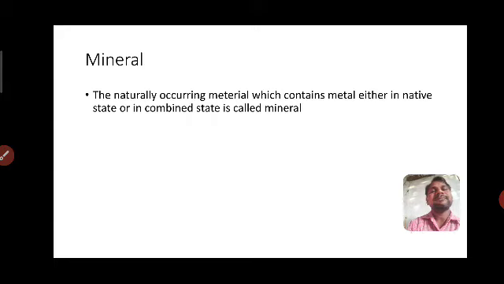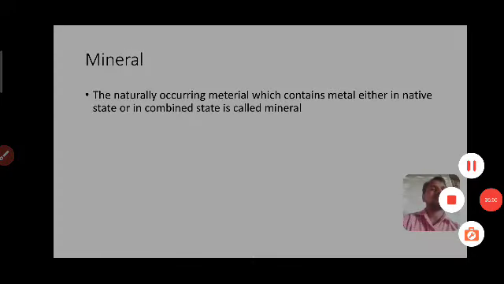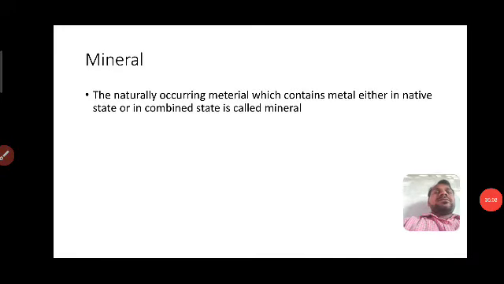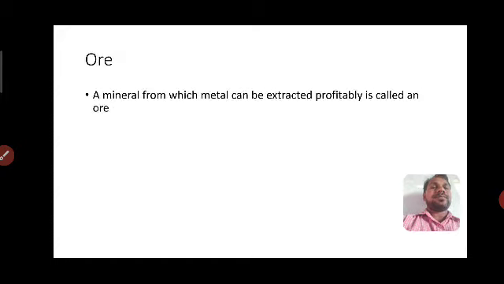So here, simply you have to say it: the naturally occurring material which contains the metal is called a mineral. And the mineral which gives profit in obtaining the metal is called an ore.